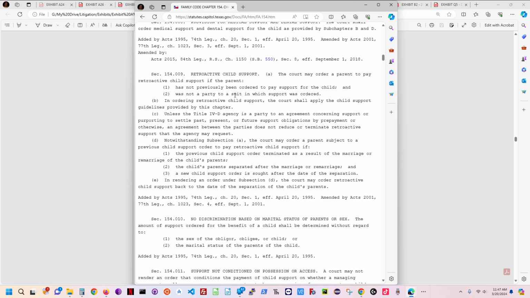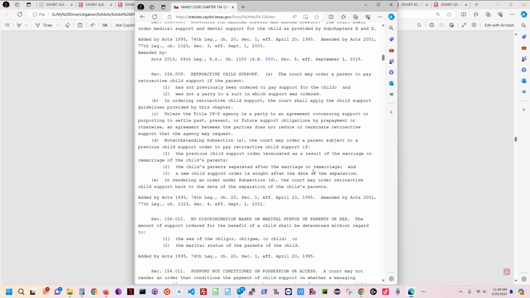I was already a party to the suit. They have three conditions on when the court can still do it: if there was a remarriage, or if separated after the marriage, or if the support order was sought after the date of separation. None of that.